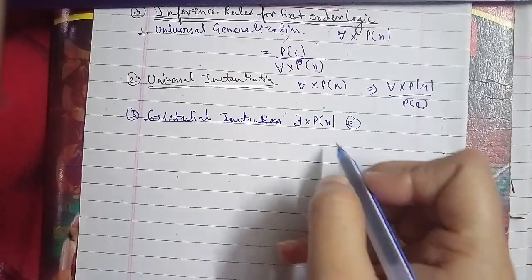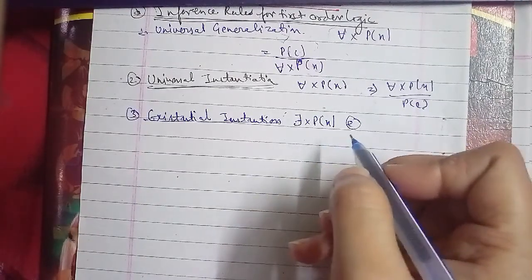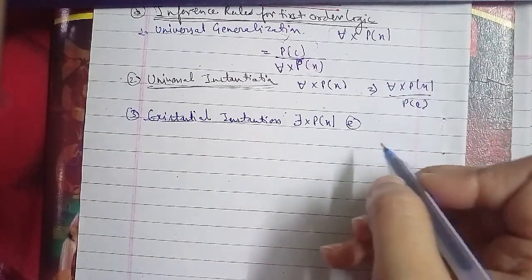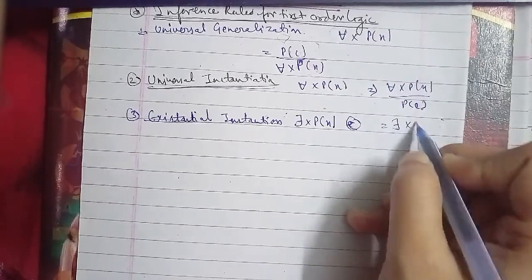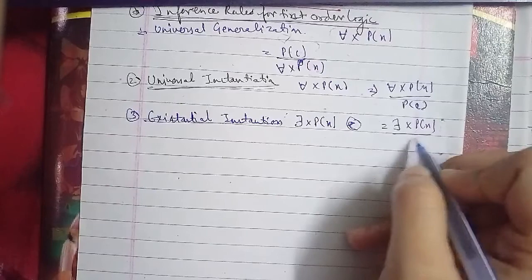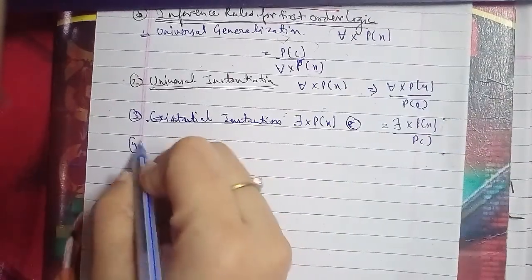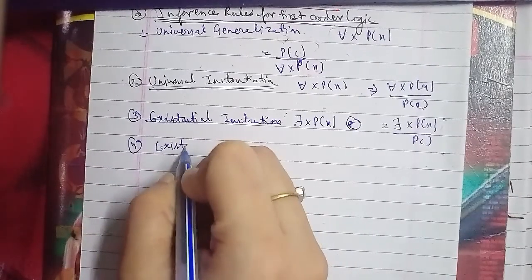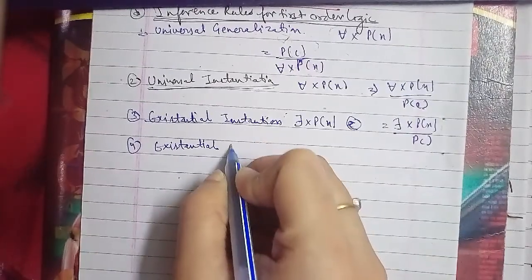Now we'll go ahead with the last one, existential introduction. Existential introduction is also known as existential generalization, which is a valid inference rule in first-order logic.